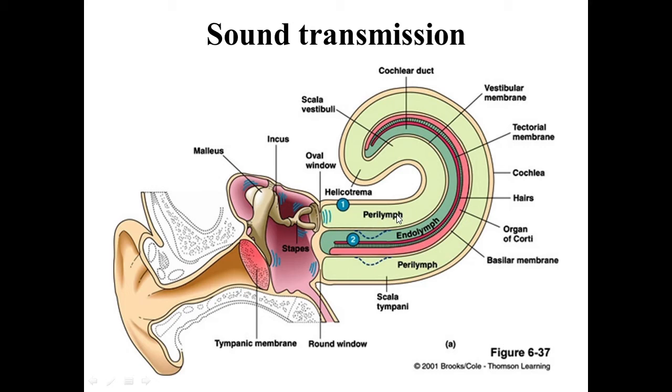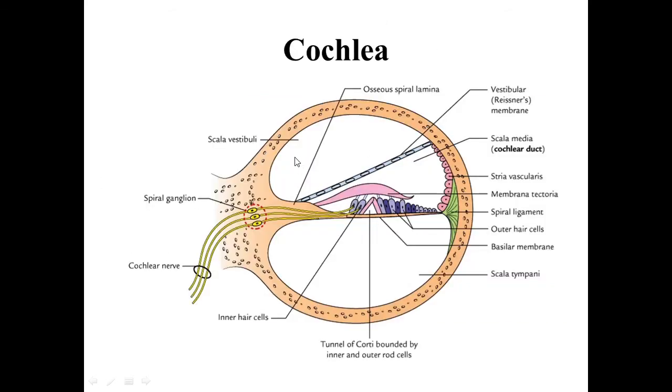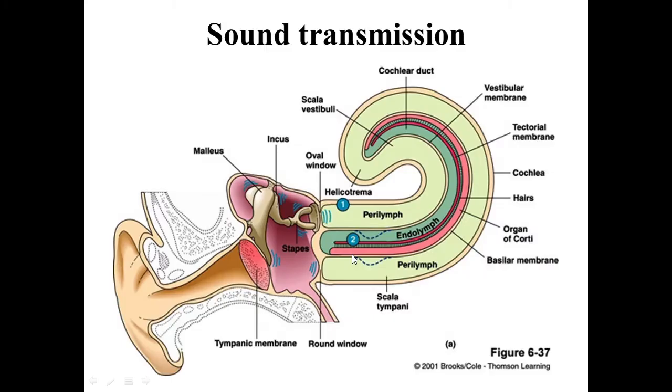The scala vestibuli, we have seen, is a part of the cochlear canal. Now in this picture, this is the scala vestibuli and this is the scala tympani. So when the footplate of the stapes gets vibrated, this causes vibration in the perilymph of the scala vestibuli.